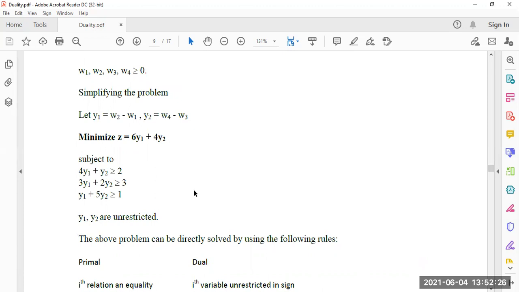So we cannot say whether it is greater than or equal to 0, less than or equal to 0, or equal to 0. We have to write that y1, y2 are unrestricted.